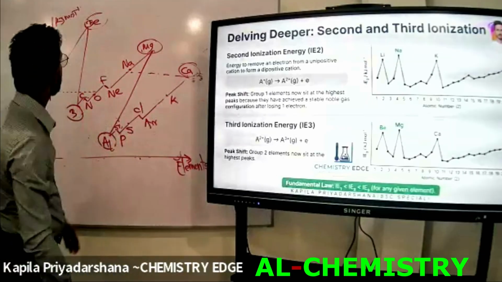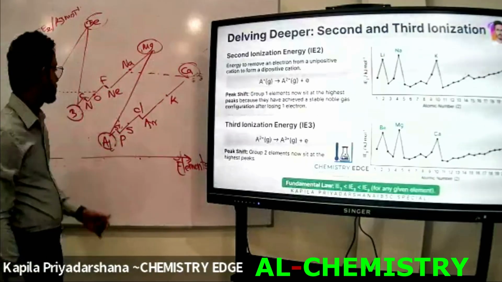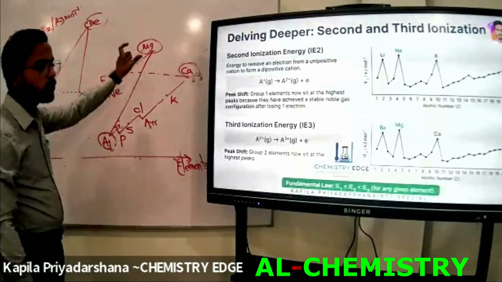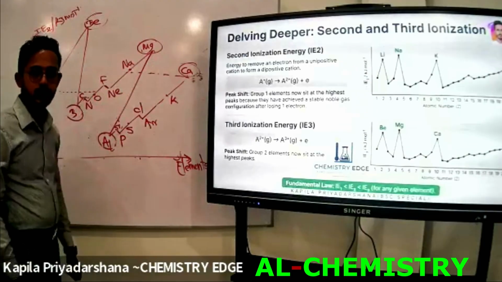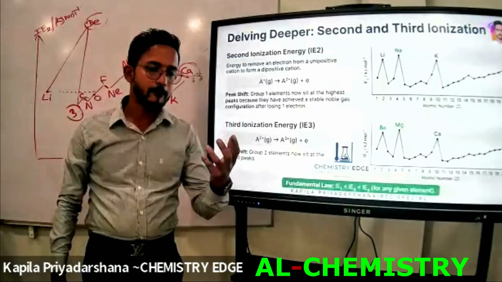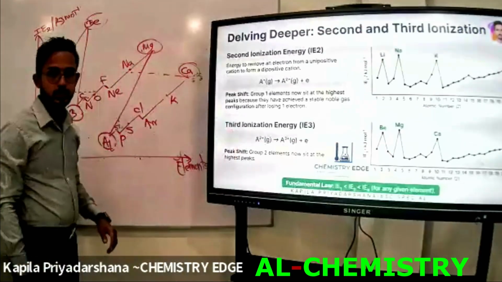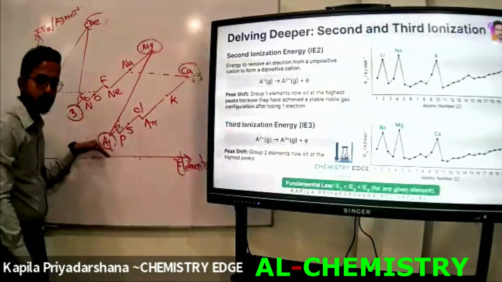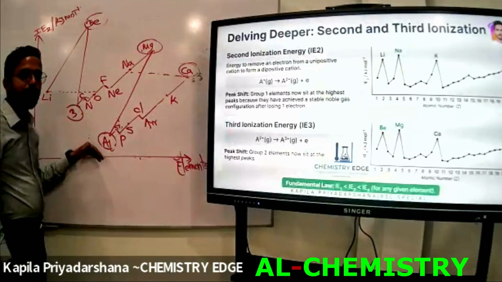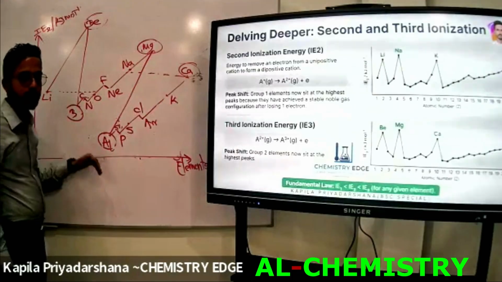Okay. Then tell me which group elements are at the trough points and the peak points. Peak points, group 2 elements, right? The highest third ionization energy values can be obtained from group 2 elements. The lowest third ionization energy values can be obtained from group 13 elements.